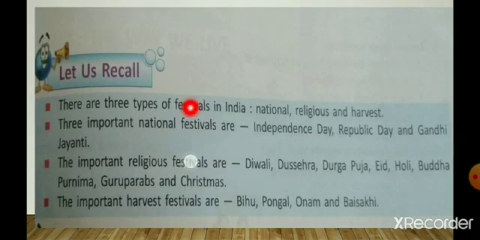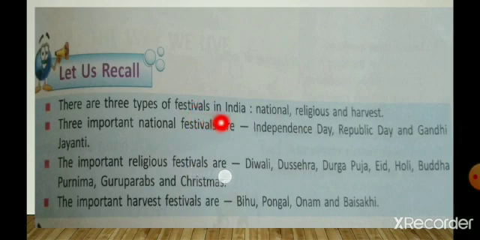You can look, this is a Bihu dance of Assam. Here, the ladies are preparing Pongal rice in the matka. This is a Baisakhi dance, which is celebrated every year on 13th April in Punjab and Himachal Pradesh. This is a snake boat race held during Onam. So what did we learn from this lesson, children? Let's recall.